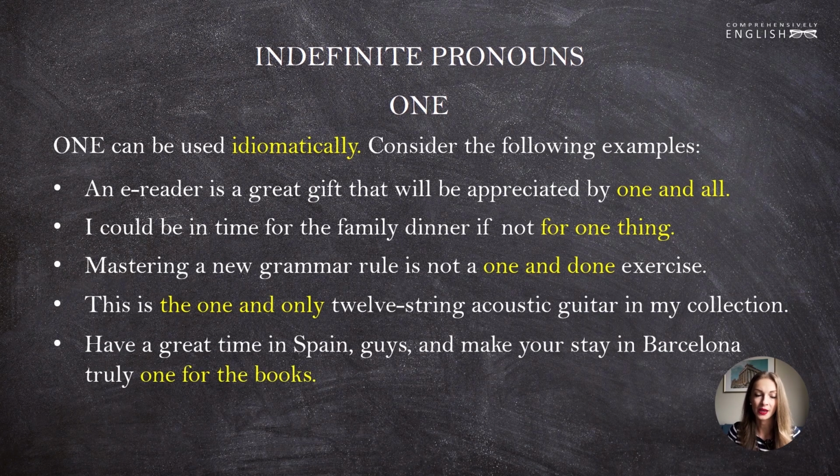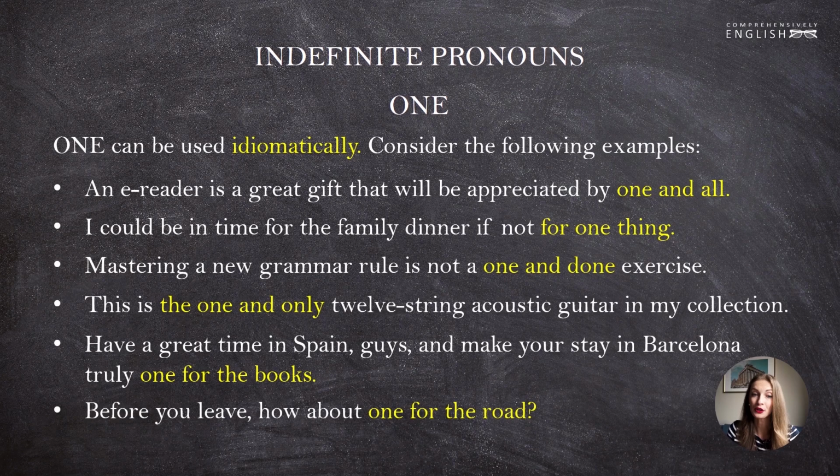Have a great time in Spain, guys, and make your stay in Barcelona truly one for the books. One for the books, as you might have already guessed, means something so exciting or so incredible that it can only be described in books and cannot happen in real life. Before you leave, how about one for the road? One for the road means a drink, usually an alcoholic drink, that one may have before leaving, usually going somewhere far or for a long period of time.